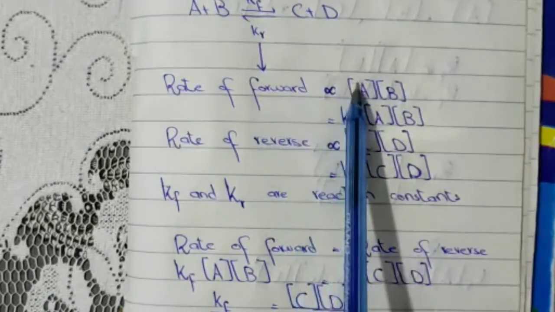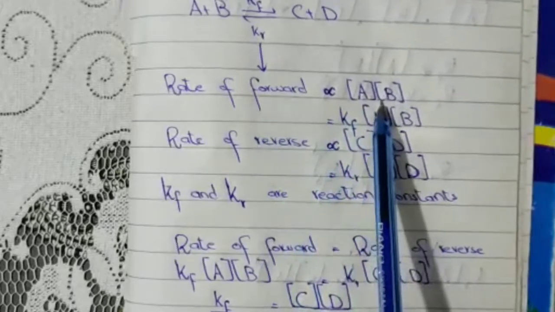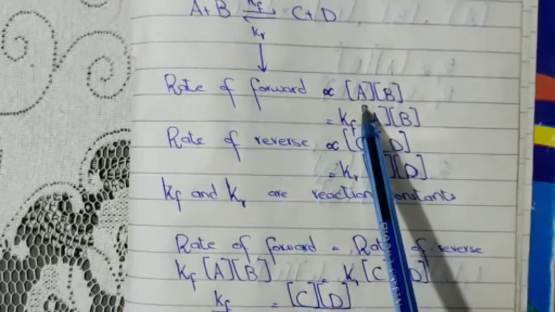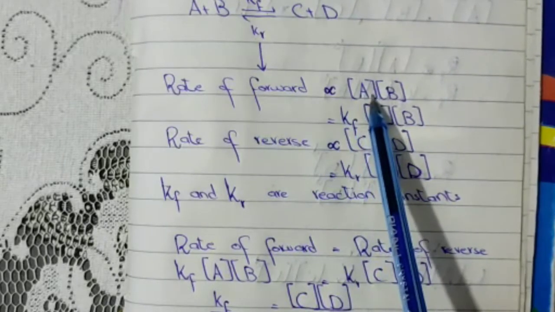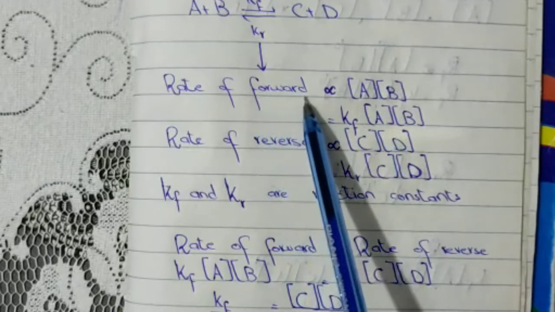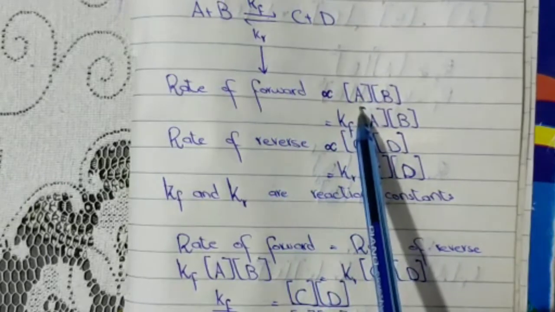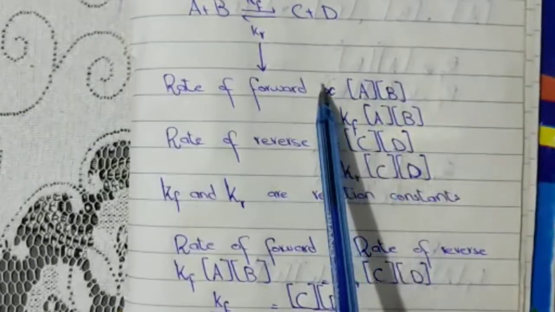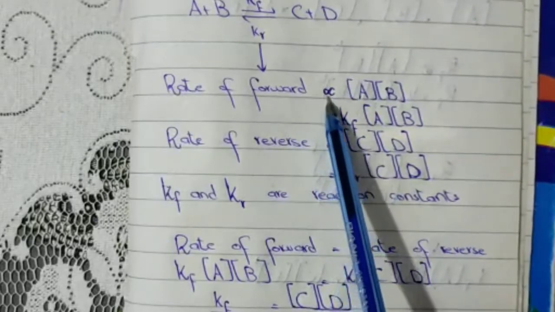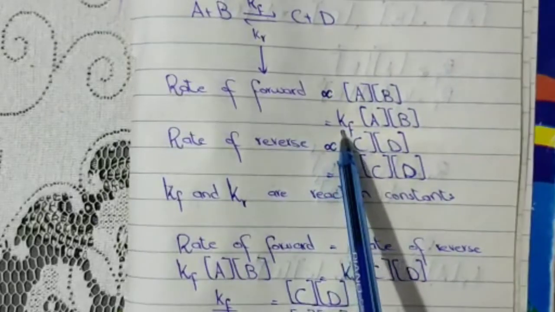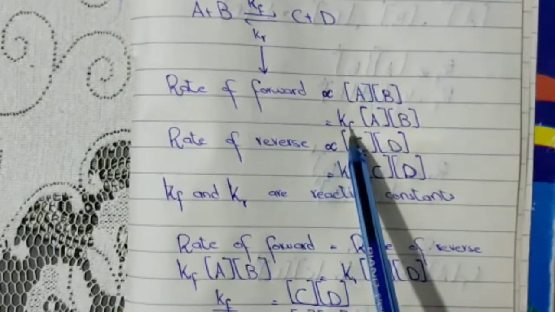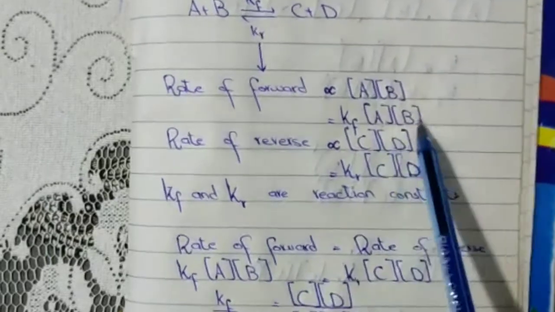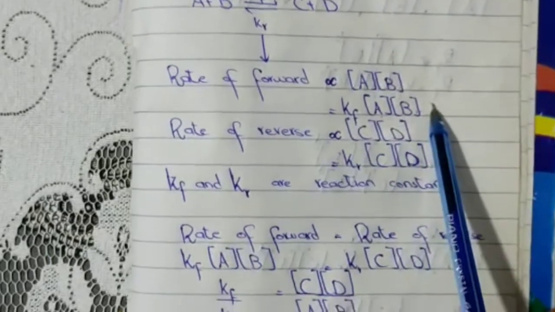Now you can ask why I have written these brackets. Anything written in these brackets represents the concentration of the substance. So the rate of forward reaction is directly proportional to the concentration of A, which is a reactant, into the concentration of B. Now when we remove this proportionality sign, a constant comes in, which is Kf, the constant of forward reaction, multiplied by the concentration of A into the concentration of B, and these are the reactants.